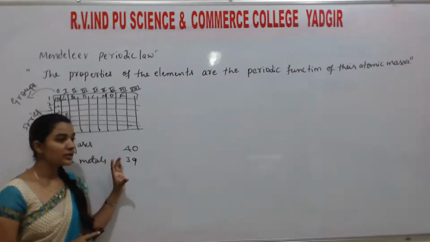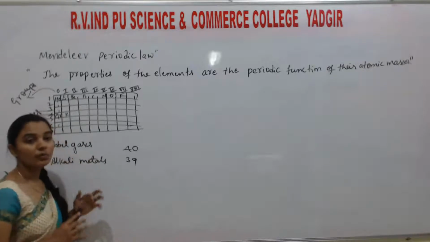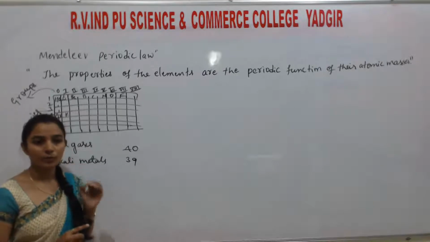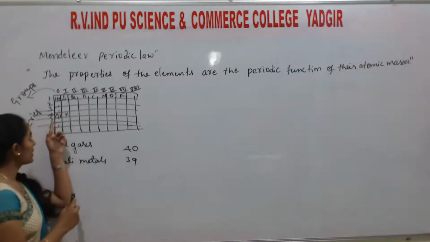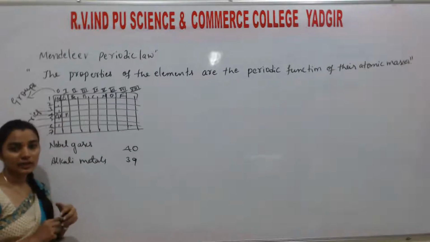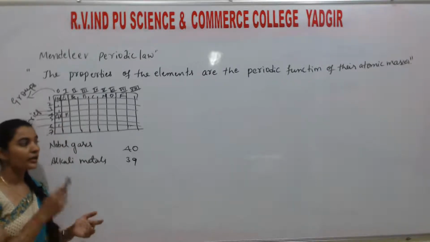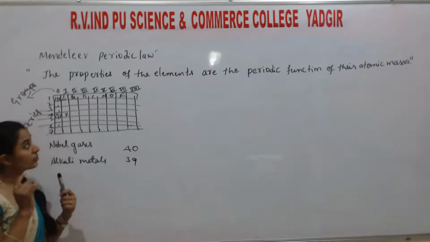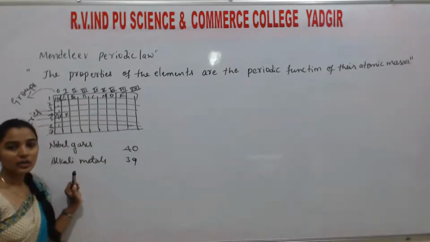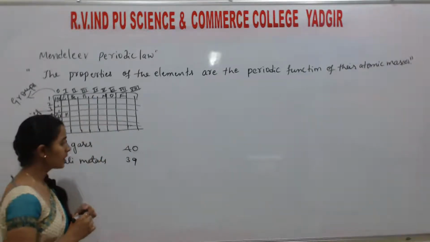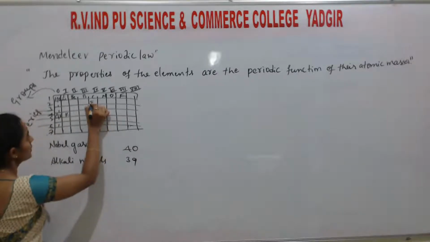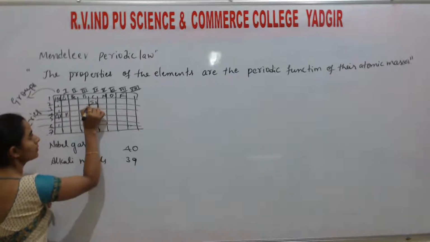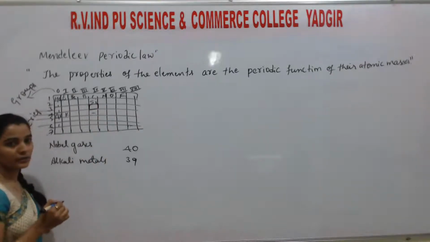So when he observed this, he started ignoring the atomic weight. Next, he considered purely the physical and chemical properties. He ignored the arrangement of the elements in the increasing order of atomic mass, and arranged the elements based on the same physical and chemical properties. Then he got many elements arranged in a different manner. At the same time, students, carbon is there, silicon is there, and the next elements are there. So he left a gap here in the arrangement.